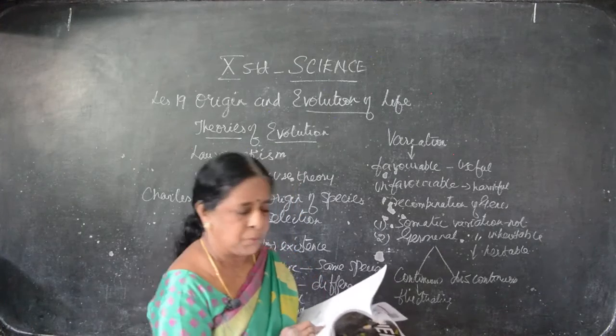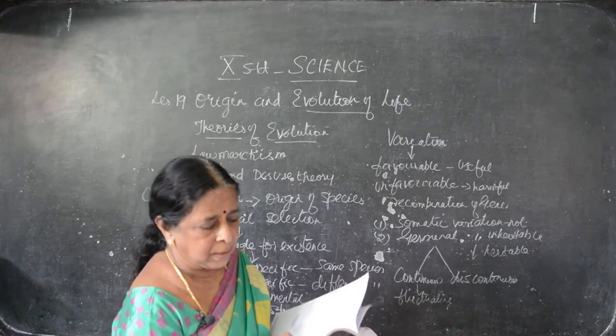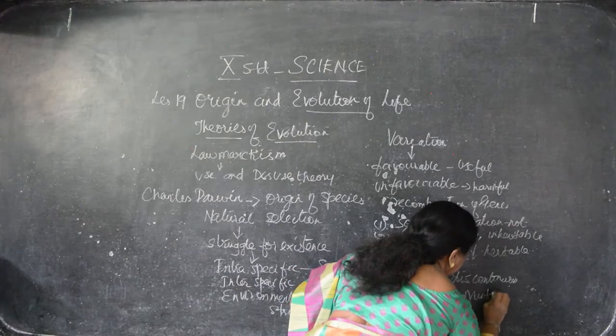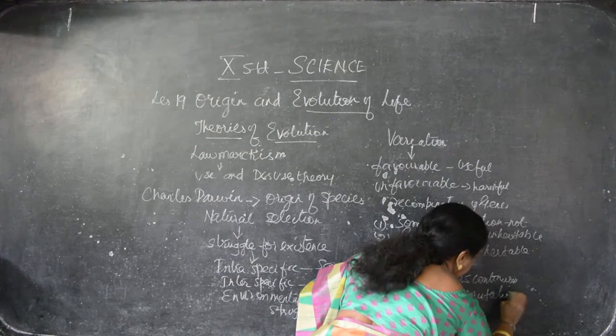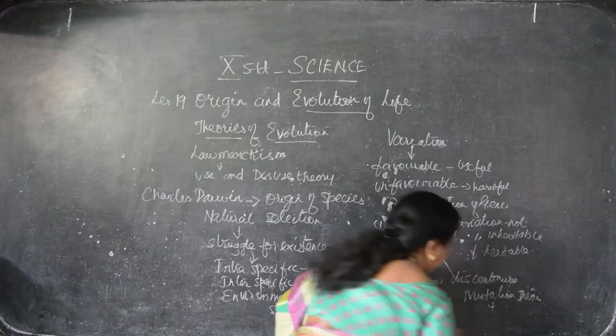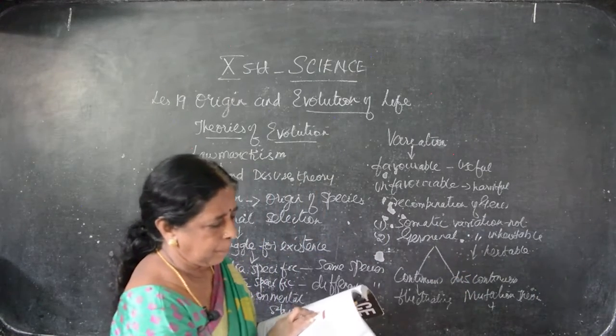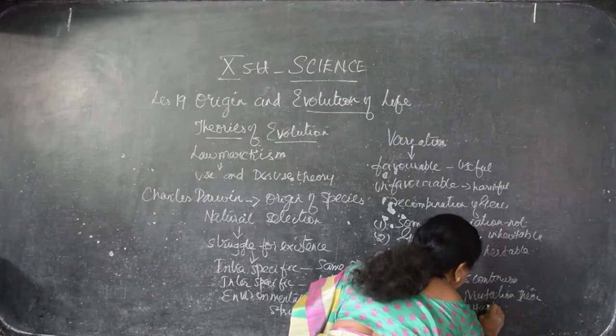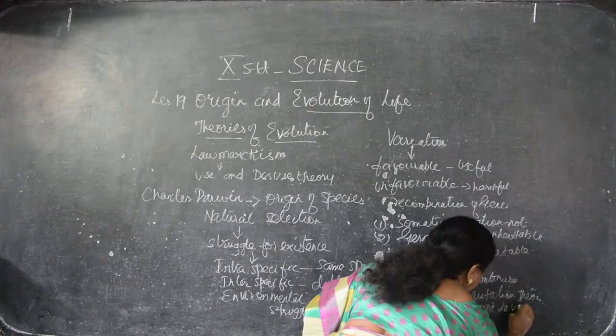This is discontinuous. Discontinuous variation is otherwise known as mutation theory. This is proposed by Hugo de Vries. Actually his name is Hugo de Vries.